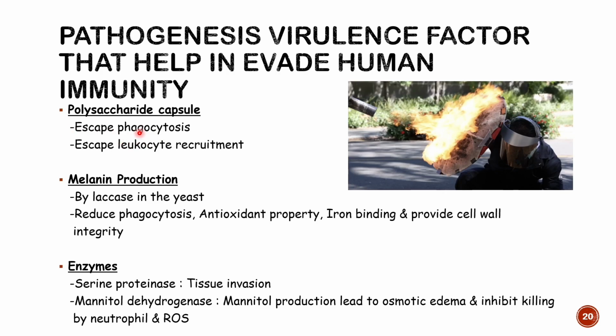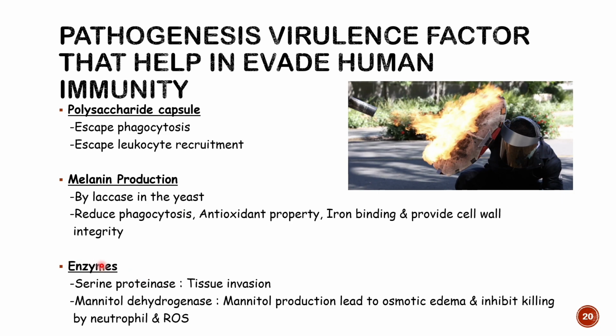So in that way they can lead to infection, right? Because we know that phagocytosis is the main event in our body that will help in elimination of organisms. Alright. In addition, the capsule will help in escape from leukocyte recruitment. The second factor is melanin production by laccase in the yeast. It will reduce phagocytosis by our immune cells. Melanin also has antioxidant property. It will help in iron binding and provide cell wall integrity. So it will also help in evasion of our immunity.